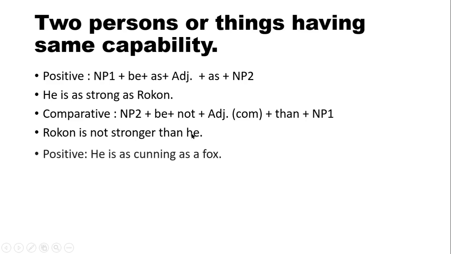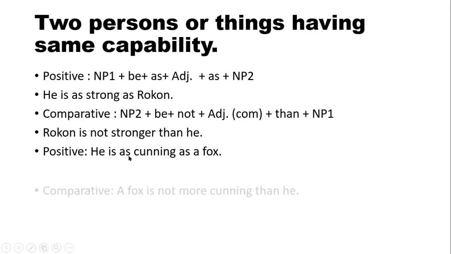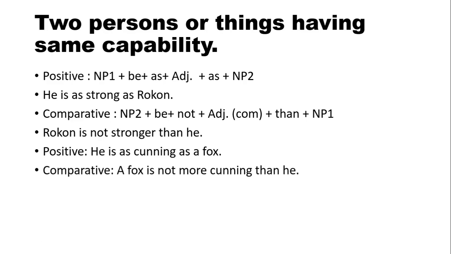So he is as cunning as a fox. So we are going to change this positive sentence into comparative. Okay, dear boys, here you see. Firstly, he is our NP1 and fox is NP2. So we are going to write down fox. A fox is not more cunning than he.